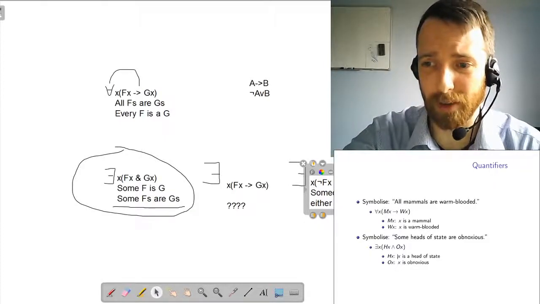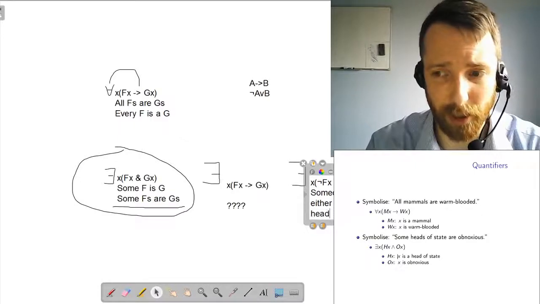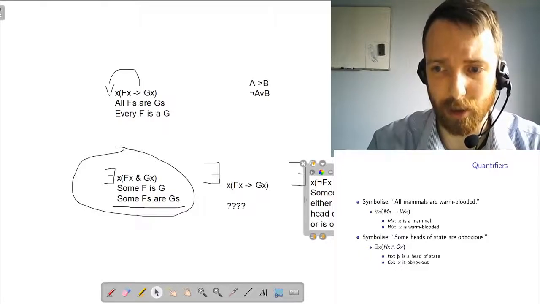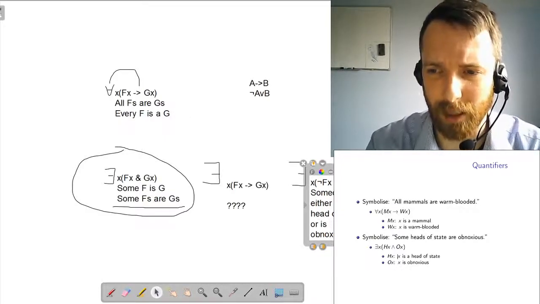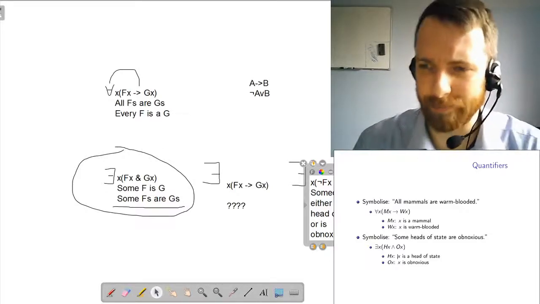So if I put head of state in for F and obnoxious for G, someone is either not a head of state or is obnoxious. Yeah, very confusing.